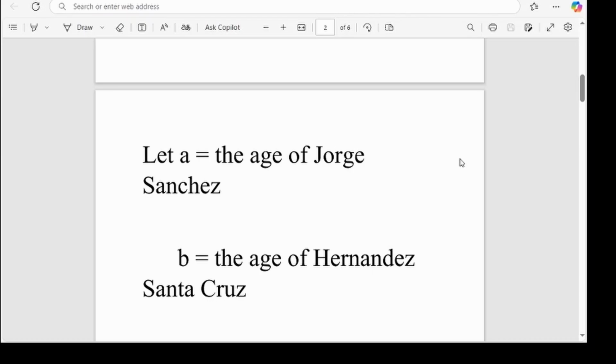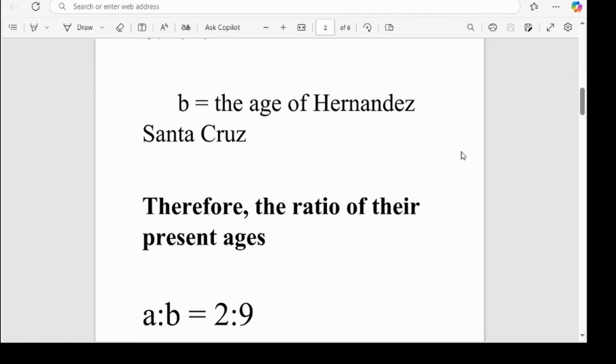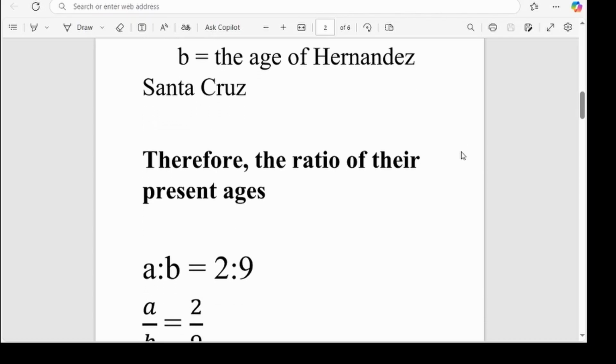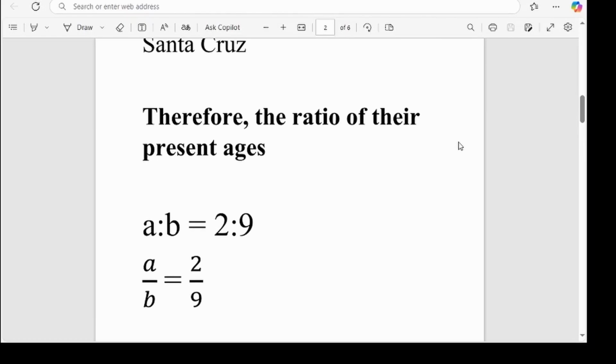Okay, right, so let's continue. So therefore the ratio of their present ages would be A is to B equals 2:9. So with ratio, we are going to get A divided by B equals 2 divided by 9.